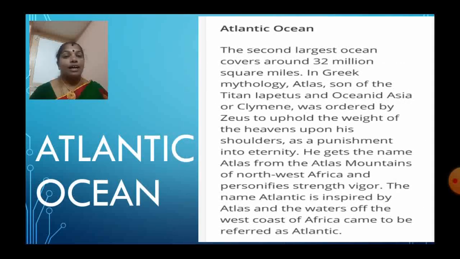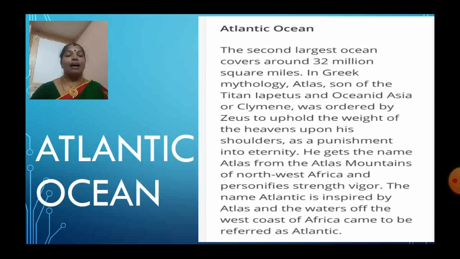Next we are going to see the Atlantic Ocean. The Atlantic Ocean is the second largest ocean. It covers around 32 million square miles. In Greek mythology, there is a person named Atlas, son of the Titan Iapetus and the Oceanid Asia or Clymene, who was ordered by Zeus to uphold the weight of the heavens upon his shoulders as a punishment into eternity.